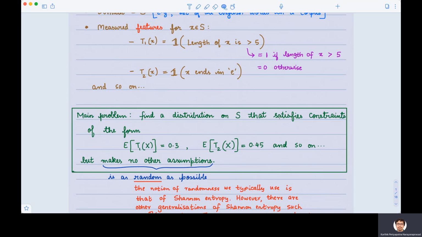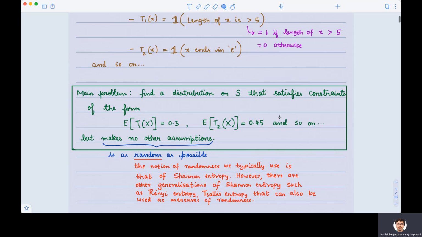And now what's the problem? The problem is we would like to find the probability distribution according to which the words from this corpus would have come. In other words, we would like to find the probability distribution of the words in this corpus. However, we have already made some measurements and we would like the probability distribution we find to satisfy these measurements.